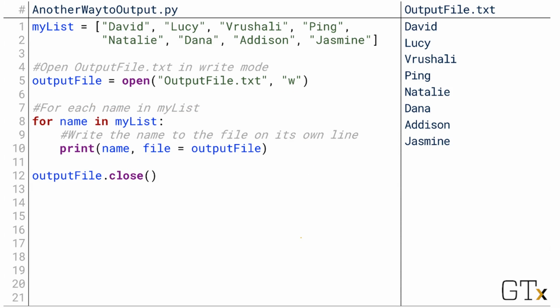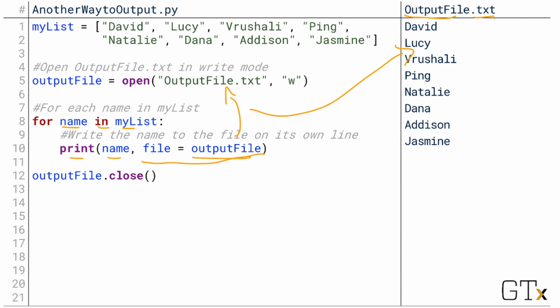So if we had run this code without that keyword parameter, we would have just expected to see each of these names printed to our output over here, because this just says for each name in the list, print the name. With the keyword parameter though, it says for each name in the list, print the name to the output file. Output file is outputfile.txt. And so we see the exact same results we would see in the console in outputfile.txt.